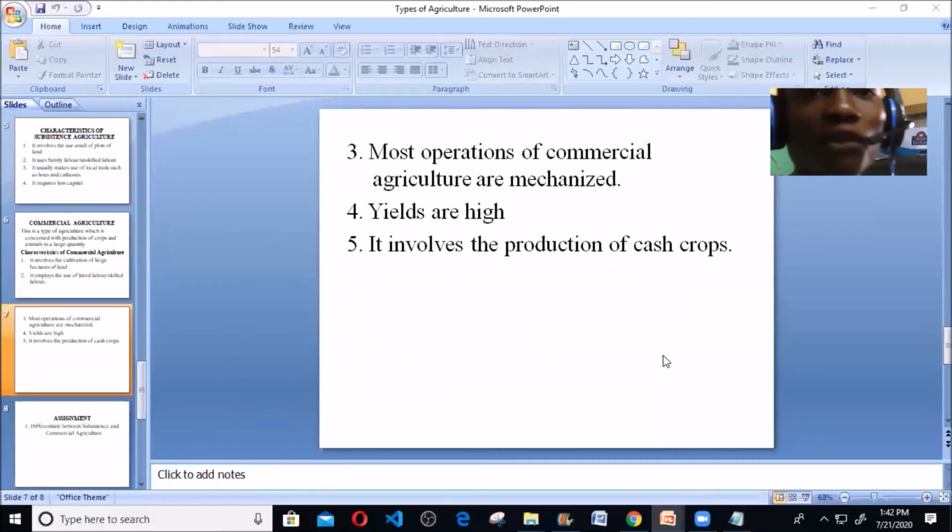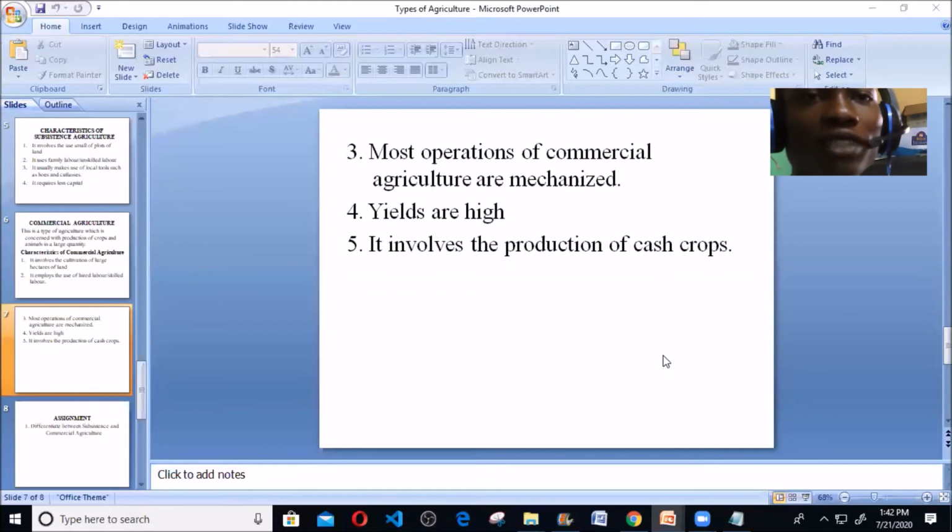Because if you employ the use of local tools, the soil you might cultivate in just an hour with a tractor might take you 10 days to cultivate with local tools. And you will spend more money and time, because now you employ more laborers, and you have to pay these laborers, and your time is going. And one thing you don't have in this world is time. So commercial agriculture is mechanized, they employ the use of tractors, not local tools, as in subsistence agriculture.